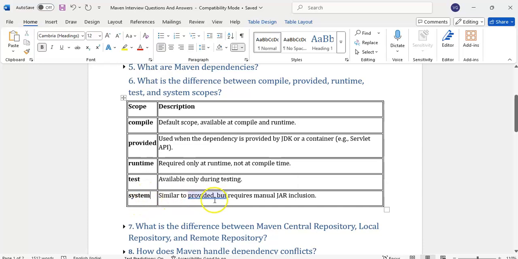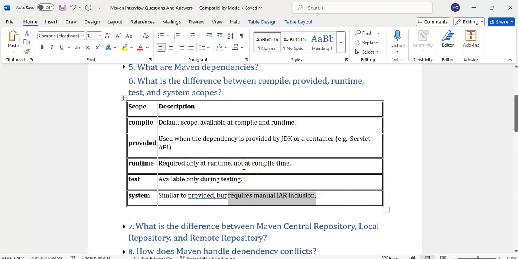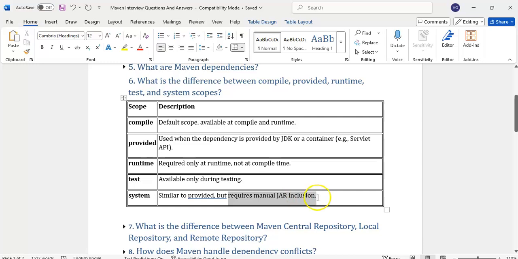System is similar to provided, but requires manual jar inclusion. Sometimes some of the jars will not get automatically downloaded from the Maven repository. In that case, we have to download them manually and keep them in our project. Then we will use system, and give the path where the jar is. Those things we have to give. These are the different scopes in Maven: compile, provided, runtime, test, system.